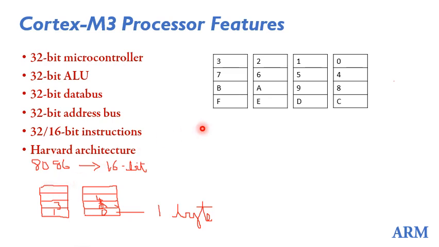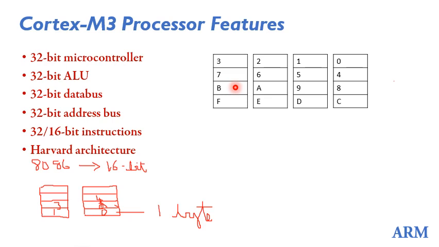Whereas ARM processors, and Cortex M3 is an ARM processor, the system is not going to be flexible, but the only intention is to give high performance. That is why ARM processors do not allow misaligned data access.